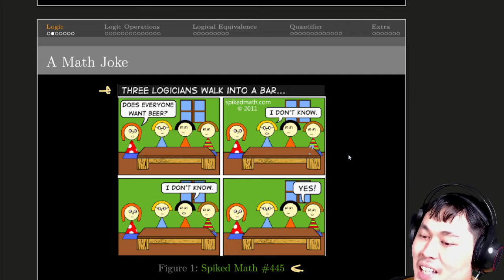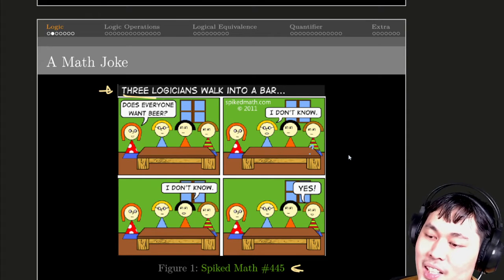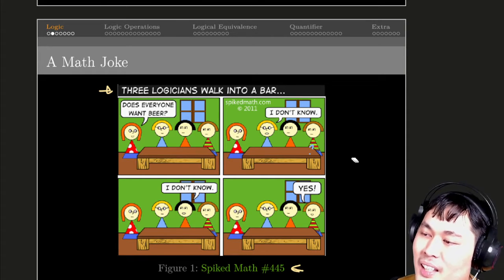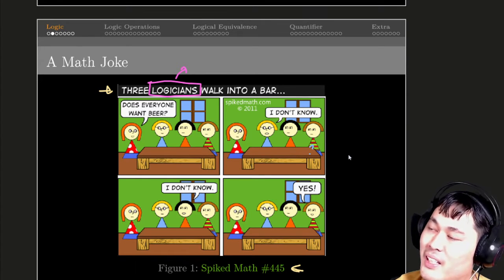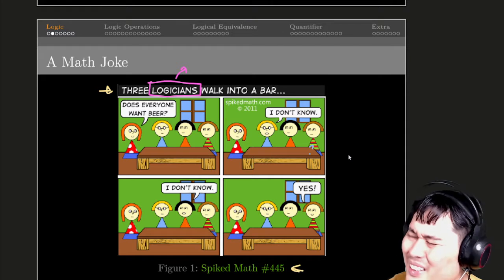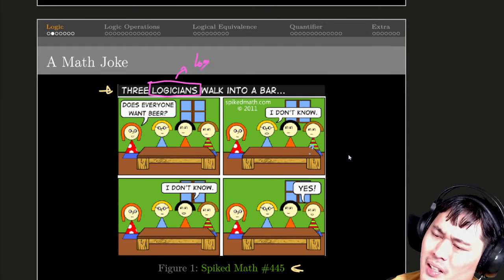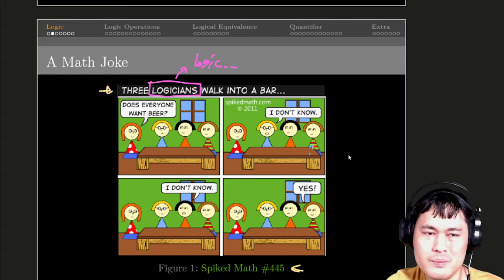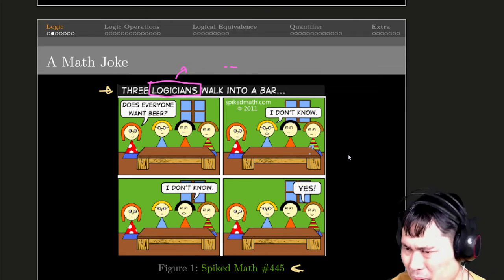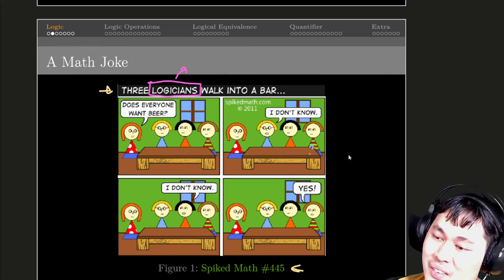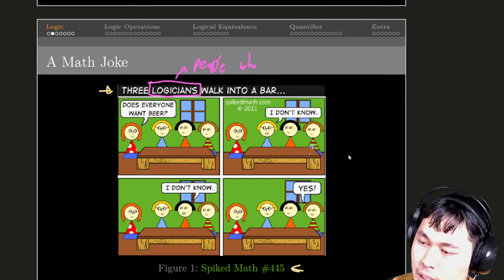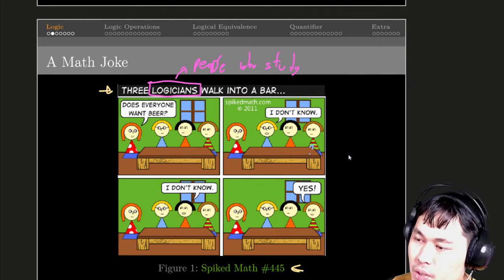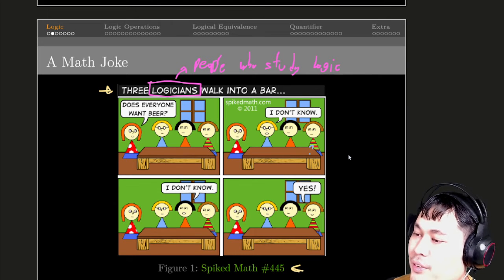So let's start from a math joke. It starts by saying that 3 logicians walk into a bar. You might think of logicians as people who deal with electronic circuits. I think there's a word for that, but I'm not sure. In this case, this means people who study logic. How do you know? Those math people, like the one who is talking on the screen right now.